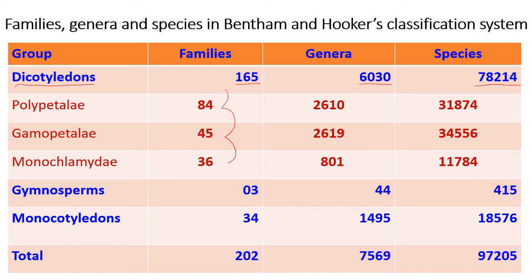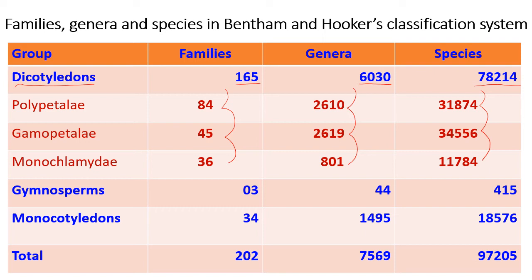Distribution of genera: Polypetalae, Gamopetalae, and Monochlamydeae. And similarly, the distribution of species: Polypetalae, Gamopetalae, and Monochlamydeae.